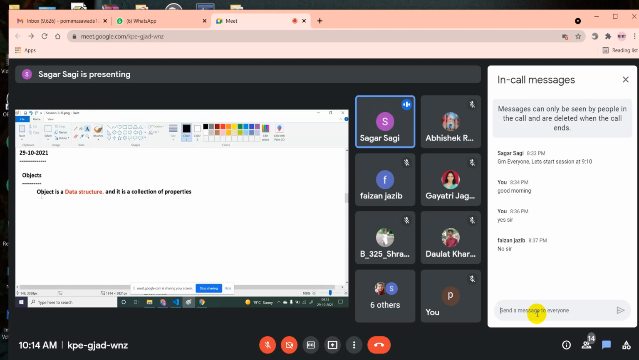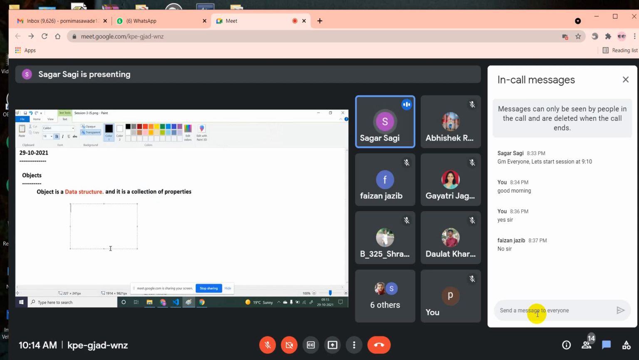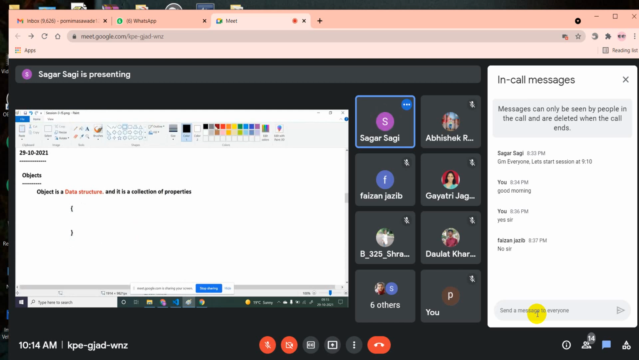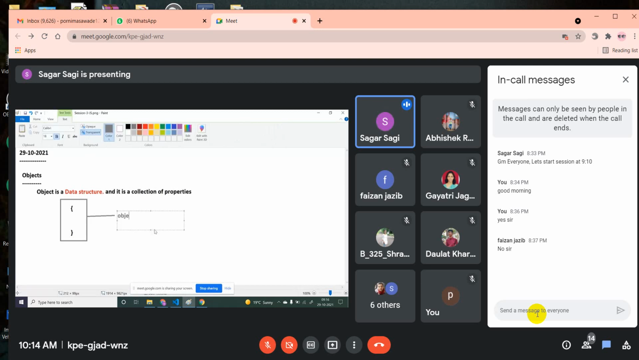Okay. So object is a data structure means it has one structure. What is that structure? That structure looks like this: open curly braces, close curly braces. This is a structure. Which structure? It is an object structure. This is your object structure.